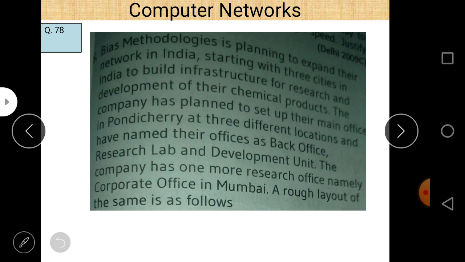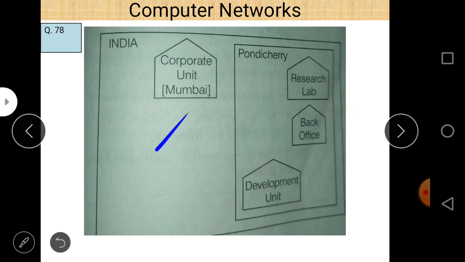The company has one more research office, namely Corporate Office in Mumbai. A rough layout of the same is as follows. So the rough layout is given already. This is the office in Pondicherry: Research Lab, Back Office, Development, and this is our main corporate unit situated in Mumbai.